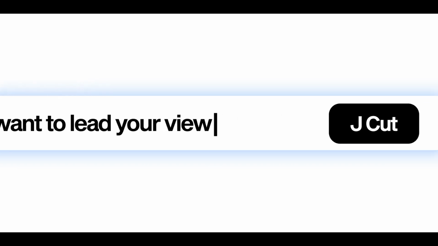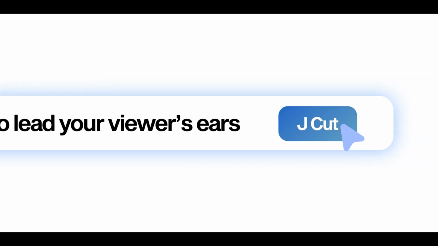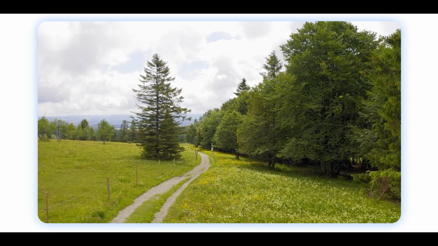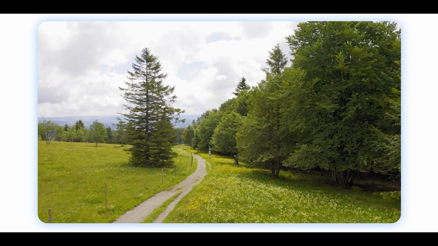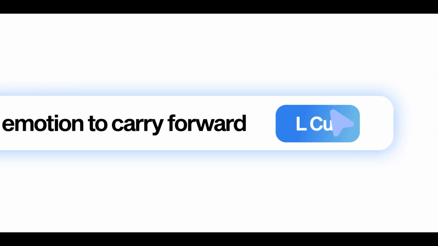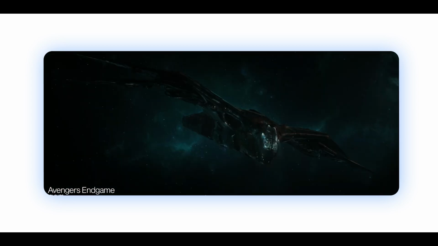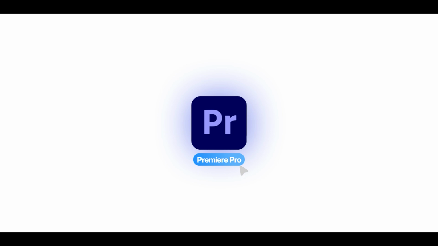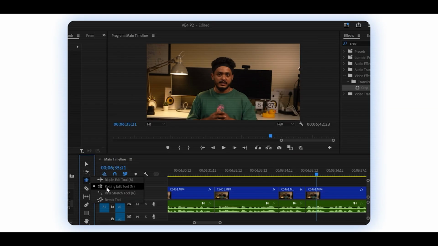Here's how you bring audio and visuals together like they were meant to be. Use a J-cut when you want to lead your viewers' ears. Imagine a park scene. Let bird sounds start playing before the visuals fade in. This creates anticipation. Use an L-cut when you want emotion to carry forward. Picture a goodbye scene. Keep the character's voice trailing as the camera shifts to an empty room. It leaves an emotional echo. In conversations, use J-L cuts to overlap dialogue slightly. It mimics real speech patterns and keeps scenes dynamic. Tools like Premiere Pro's rolling edit tool make this seamless. Drag audio independently to create smooth overlays.